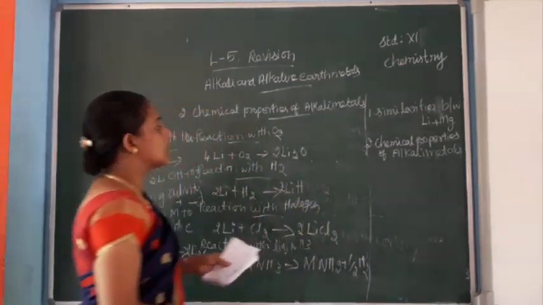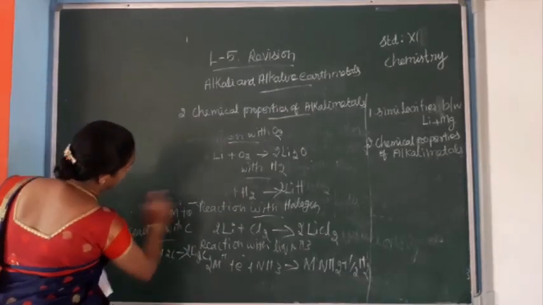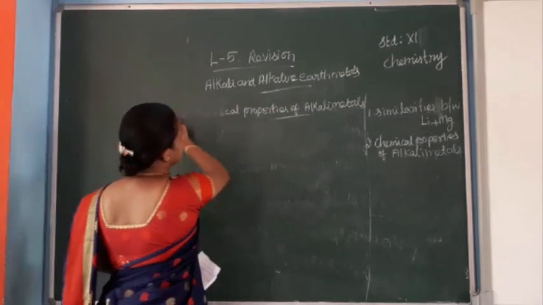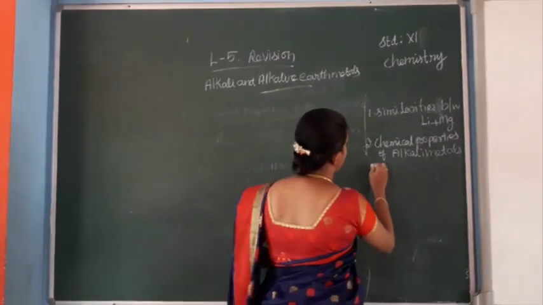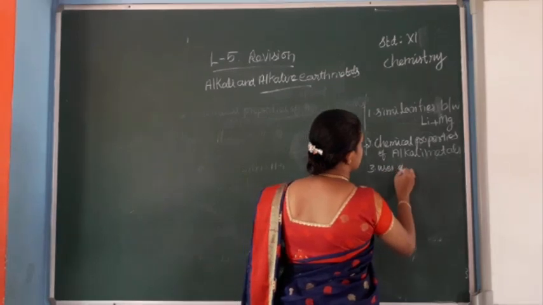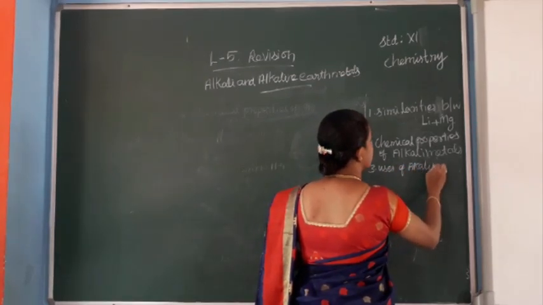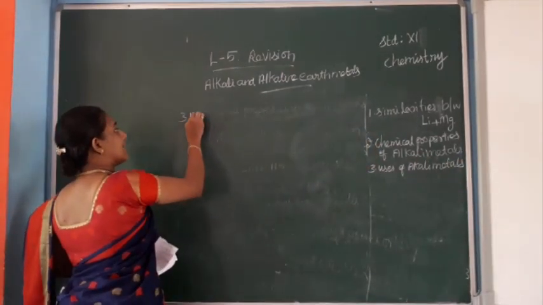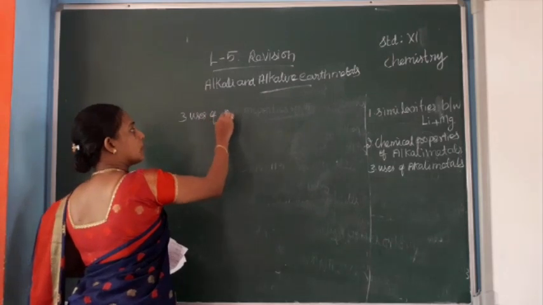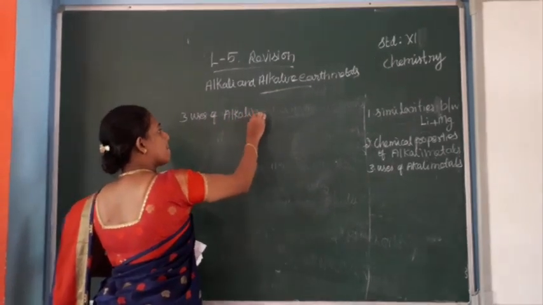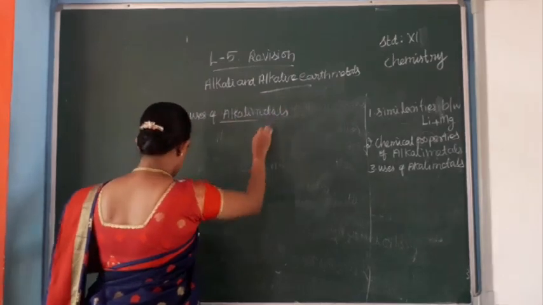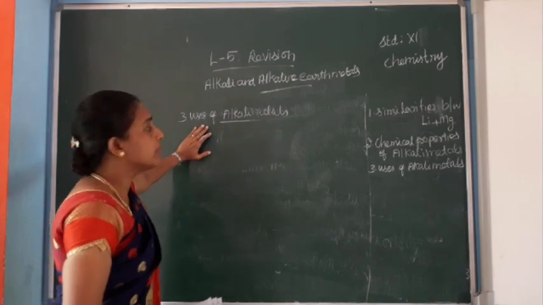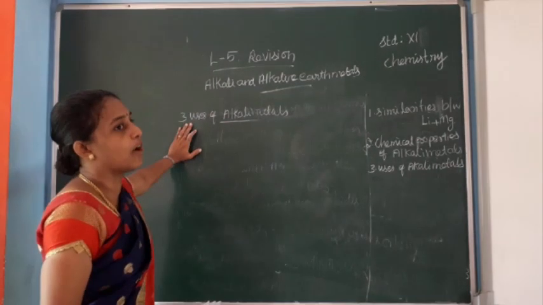Third question, uses of alkali metals. Alkali metals can form alloys.